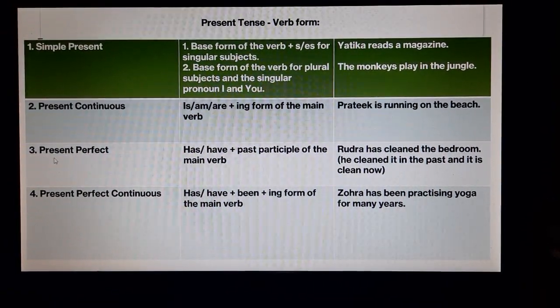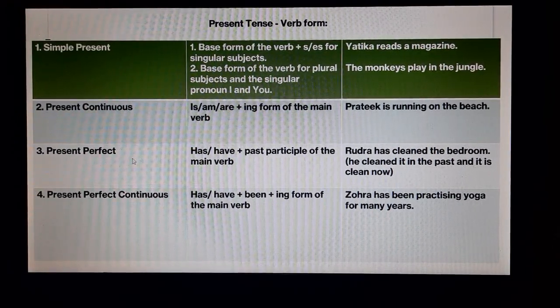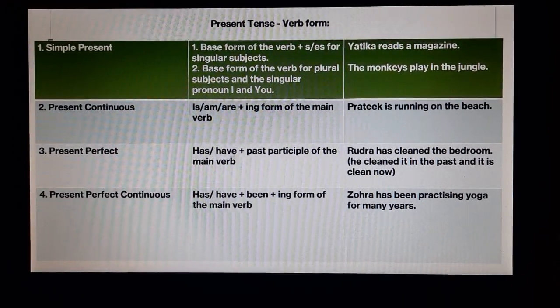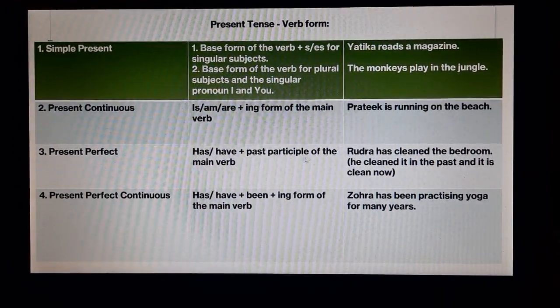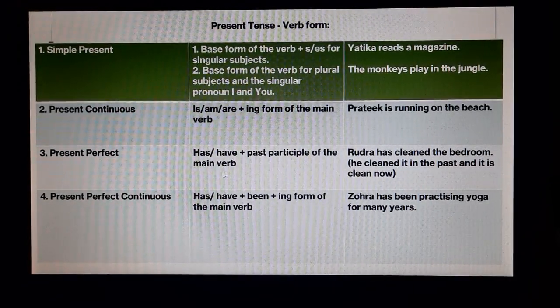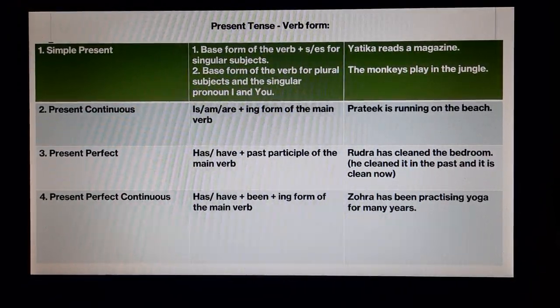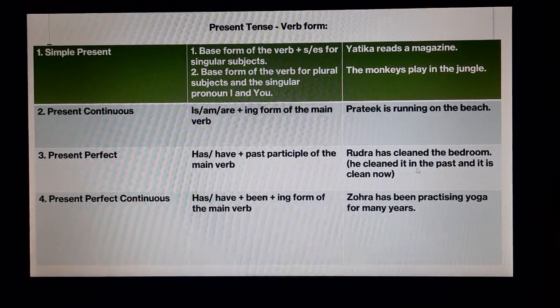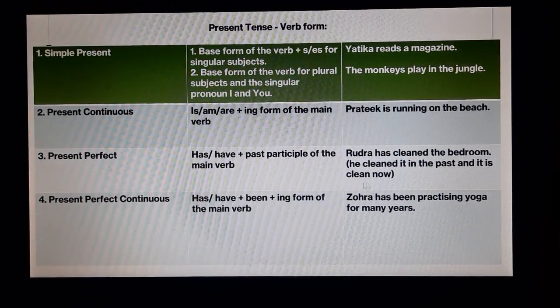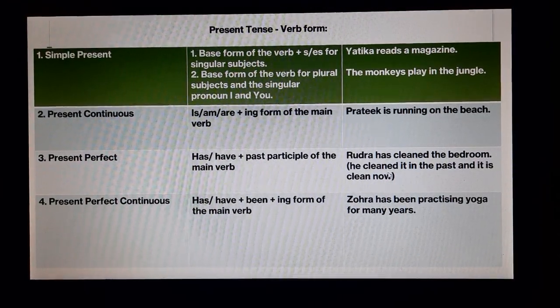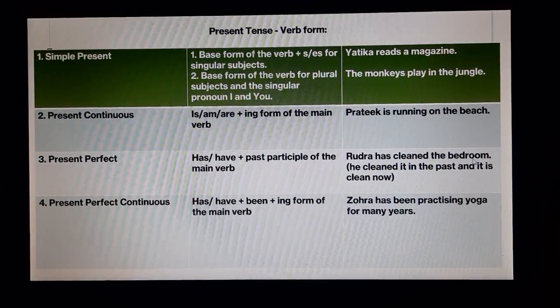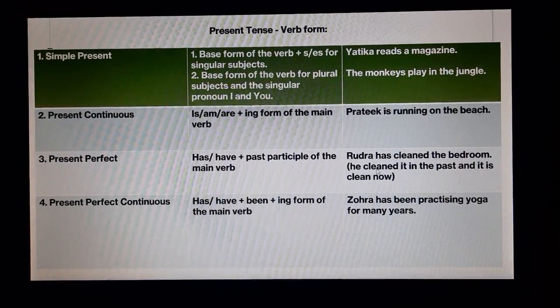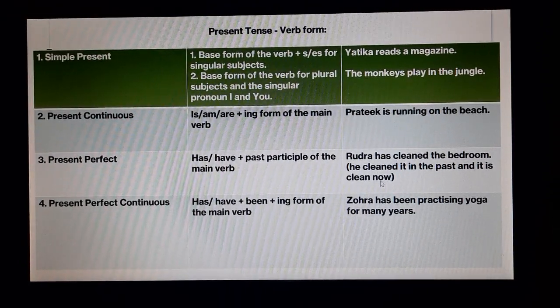The third one is present perfect. Here has or have plus past participle of the main verb. So, for example, Rudra has cleaned the bedroom. He cleaned it in the past and it is clean now as well. So, Rudra has cleaned the bedroom means it was cleaned in the past but it is clean now as well.